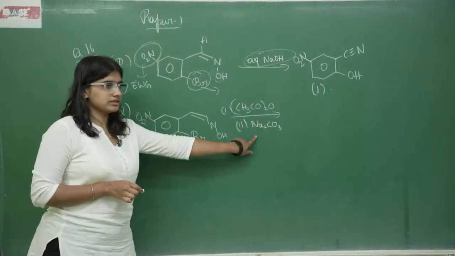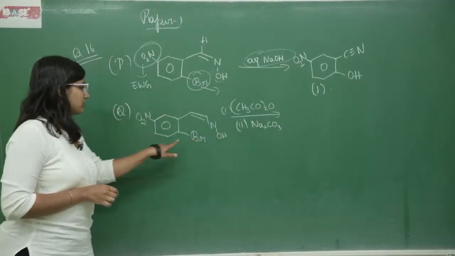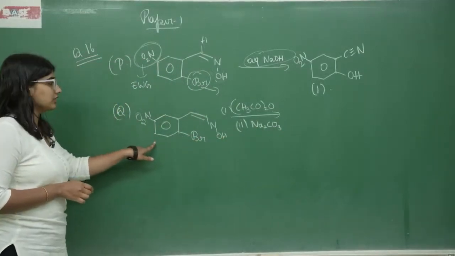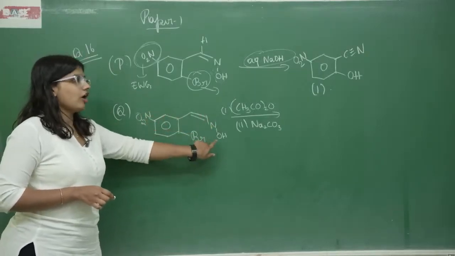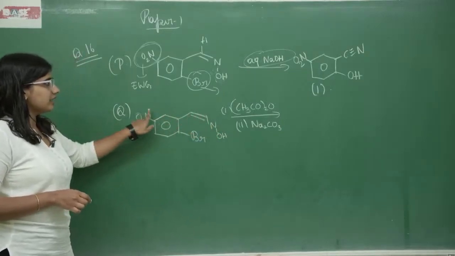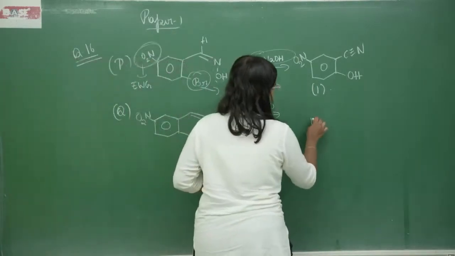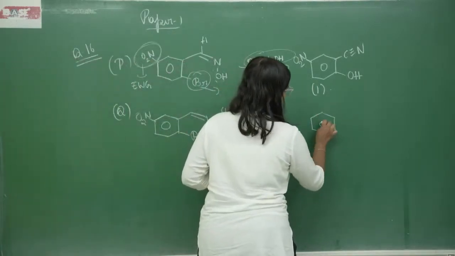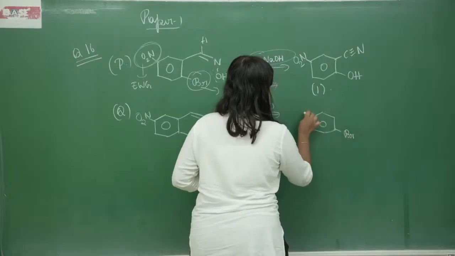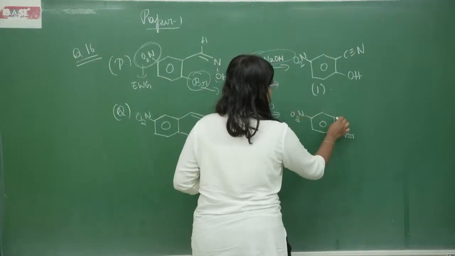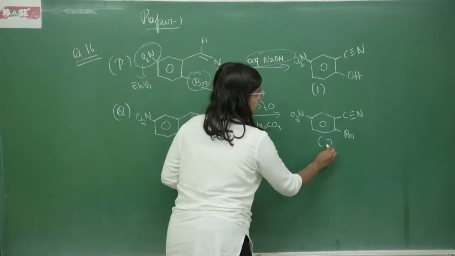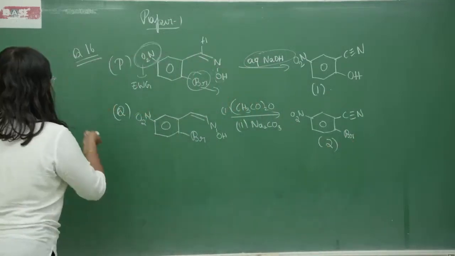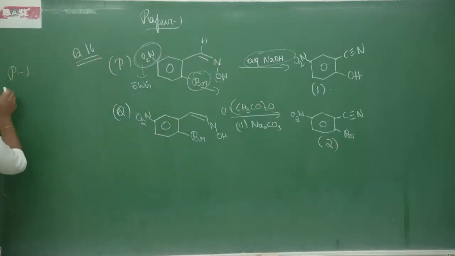Na2CO3 is a weak base, so it is not possible for substitution reaction to occur here. So the only thing that takes place over here is dehydration, that is oxime will be converted into nitrile, and the rest of the things will remain as it is. So Br will remain as it is, and this will be C triple bond N, and this corresponds to 2. So let's write here P corresponds to 1 and Q corresponds to 2.